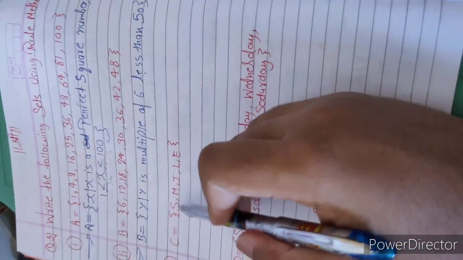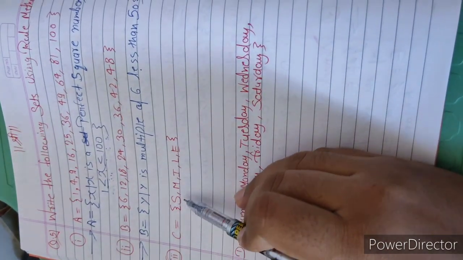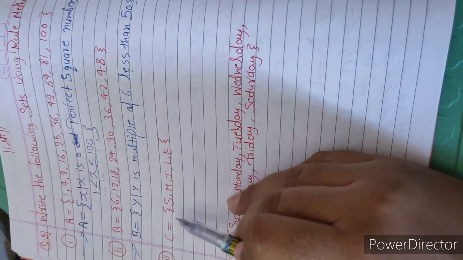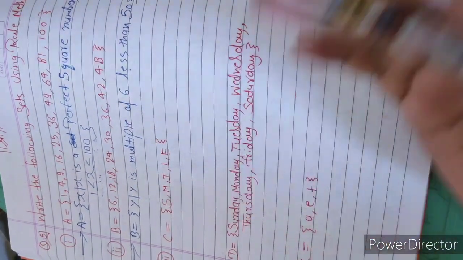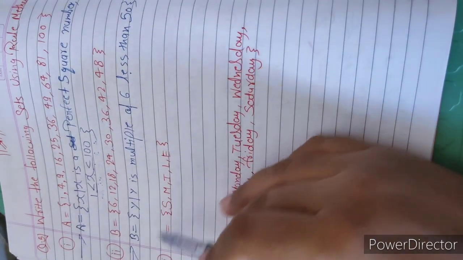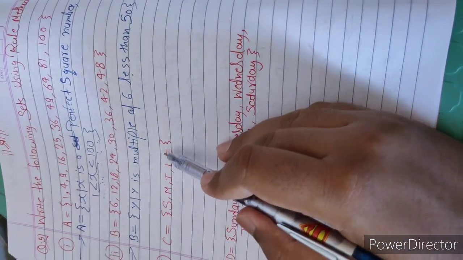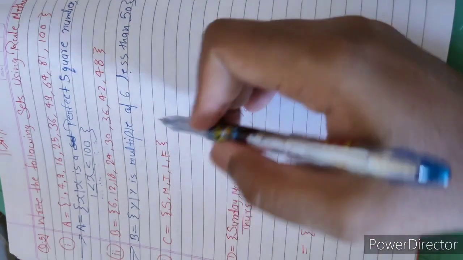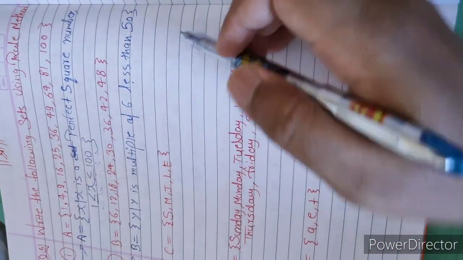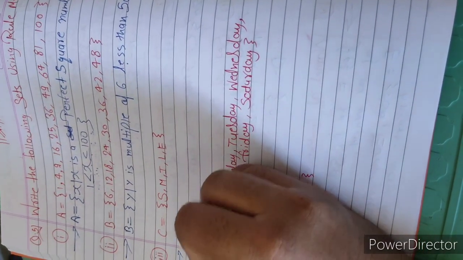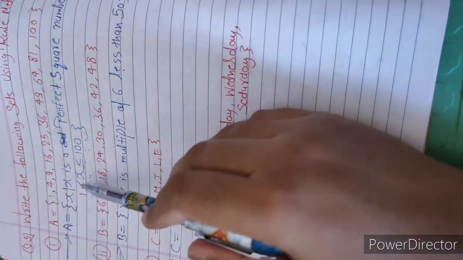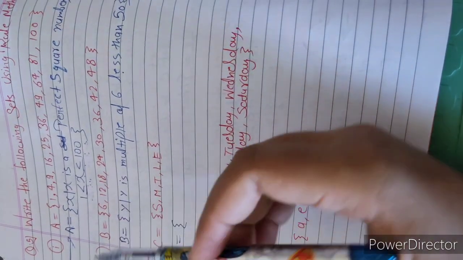In the third question, what is given here? C is equal to SMILE. What does it make? As we are noticing here, it looks like it is the word smile. It is the letters of the word smile. So we will write C is equal to, in curly brackets. We have to consider a variable. We have considered X and Y, so we will consider here Z.